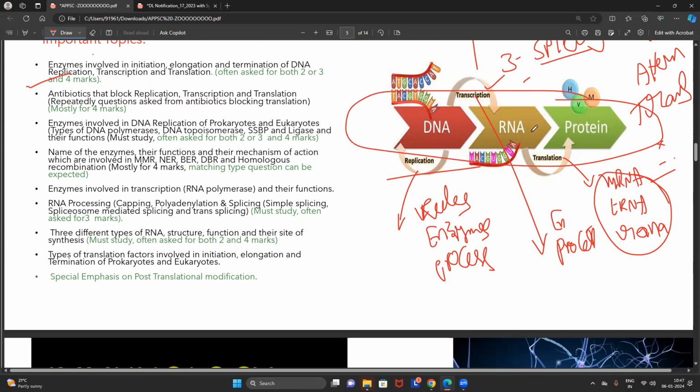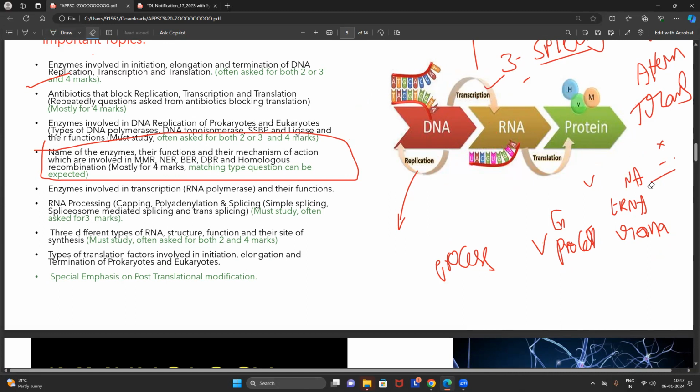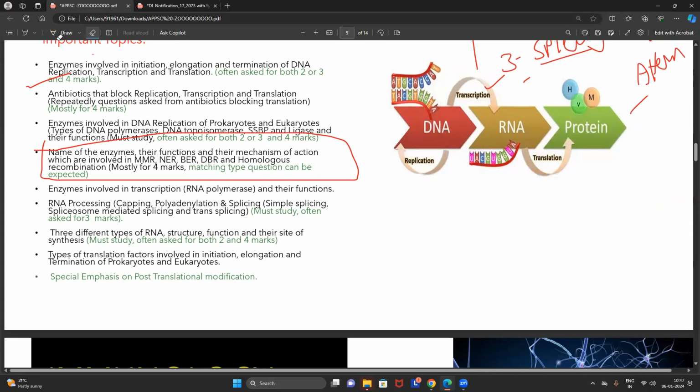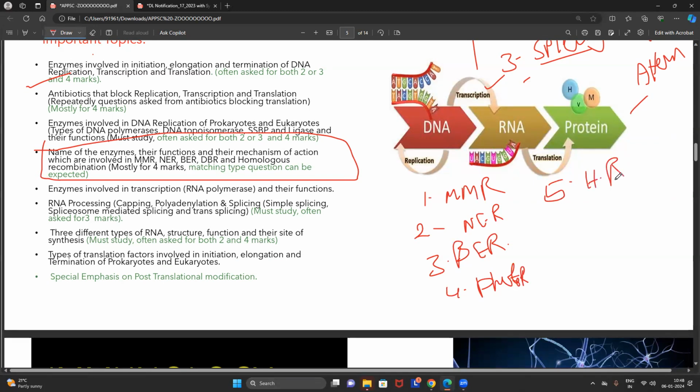Apart from these three common fundamental processes, we should also focus on DNA repair mechanisms. DNA repair mechanisms are also extremely important for our exam. We should not skip them under any circumstances. We have to focus on every single DNA repair mechanism, such as the mismatch repair, the nucleotide excision repair, base excision repair, direct repair or photoreactivation, homologous recombination, and double strand break repair.